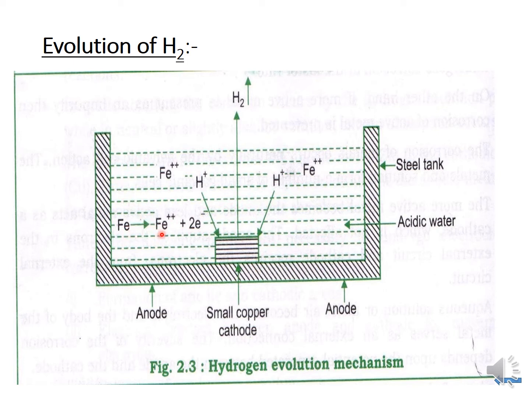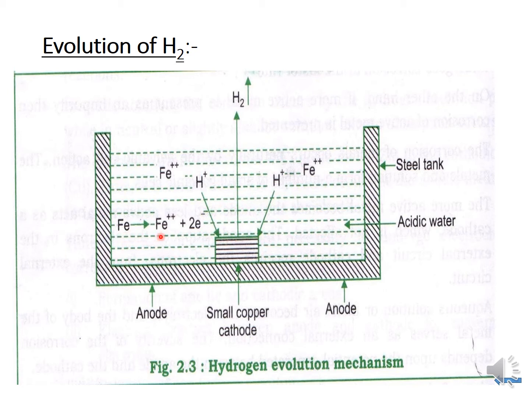Iron converts into Fe2+ by loss of 2 electrons. These 2 electrons move towards the cathode, and the cathode becomes negatively charged, so it attracts positively charged H+ ions from the solution. H+ gains the electrons and forms hydrogen gas. We observe that hydrogen gas bubbles are evolved here. So this process is called the hydrogen evolution mechanism.